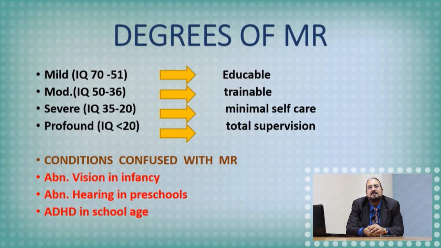If I'm not hearing, the interaction will be affected. If I cannot see, the interaction will be affected. If I have a concentration problem, or severe chronic deficiency anemias, for example, or attention deficit, the interaction will be affected. So the brain needs training every now and then, like a muscle. Training of the brain is hearing, vision, thinking, interaction, speaking. This is very important for the brain to continue its activity. So before diagnosing mental retardation, I have to make sure that the infant has normal vision, normal hearing, and a normal concentration span.